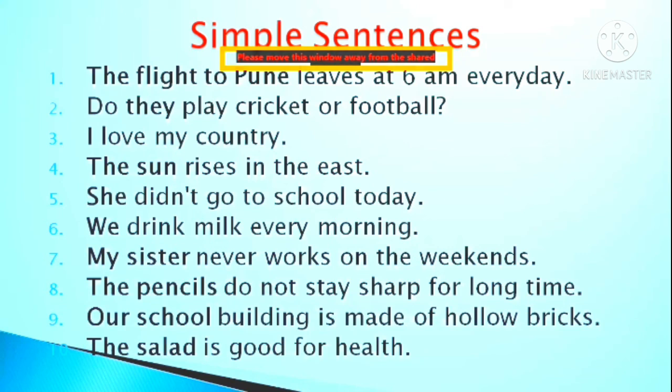Is made up of, or is made of, this is the verb phrase. Hollow bricks. So in totality, here you have our school building functioning as subject, and is made of hollow bricks is the predicate.